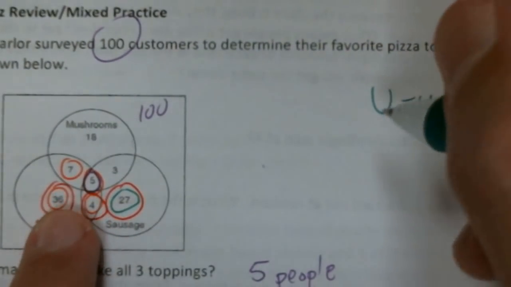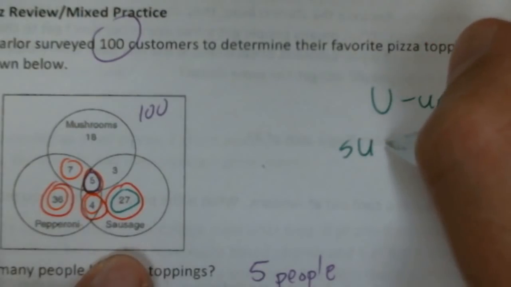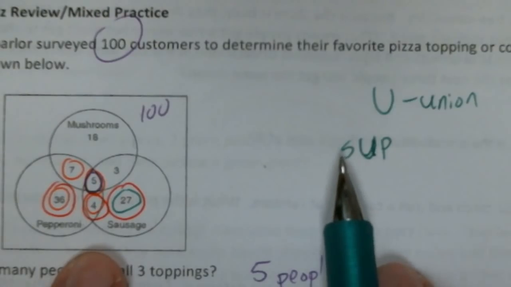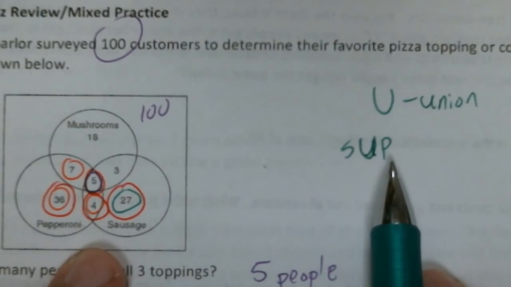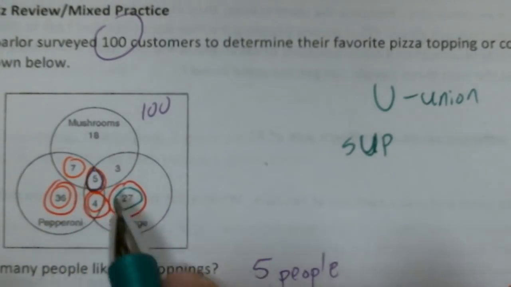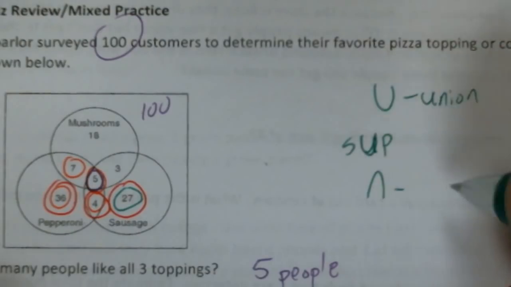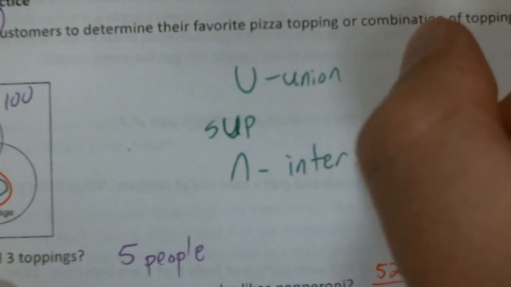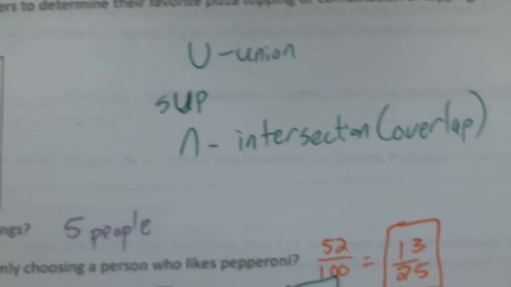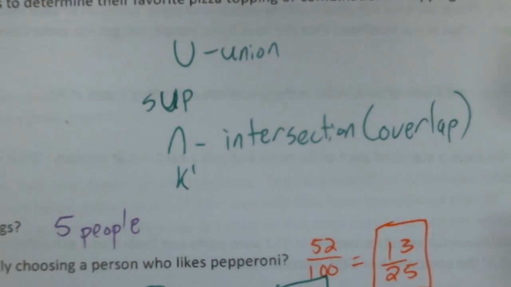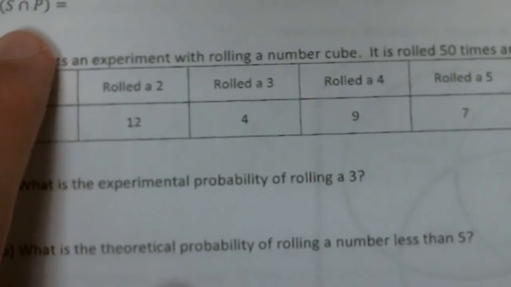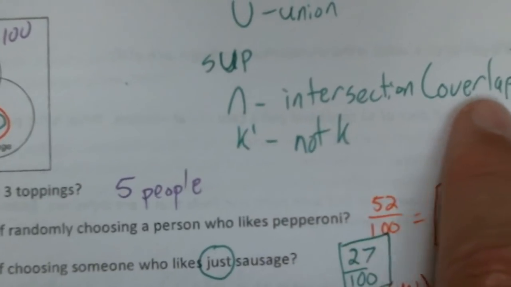So if I were to ask you for S union P, that means give me everything that's in the sausage circle, everything in the pepperoni circle. Give it all to me. Give me the 3, the 5, the 4, the 27, 36, and 7. Give it all of it. That's the union. When you see the upside down U, that's your intersection or your overlap. That's the key word, overlap. And then remember the tick means complement, or not K. So go back and refresh your memory on that stuff. This is the upside down U, so that's the intersection, that's the overlap.